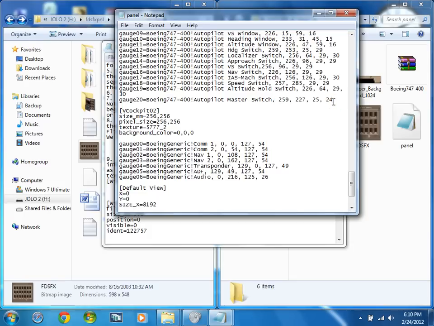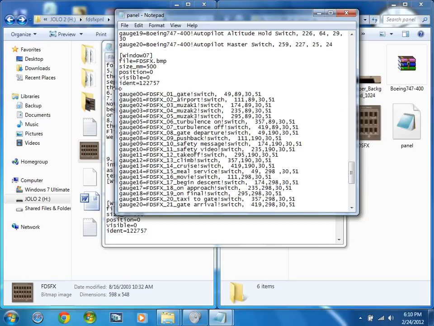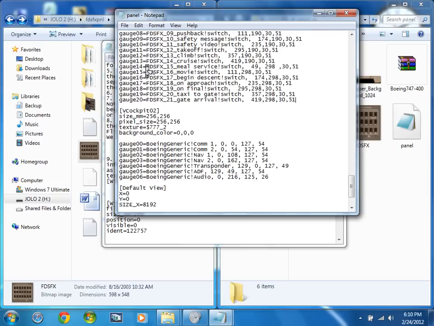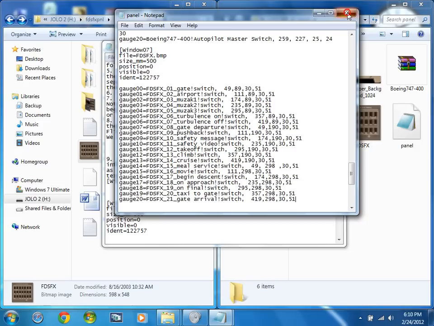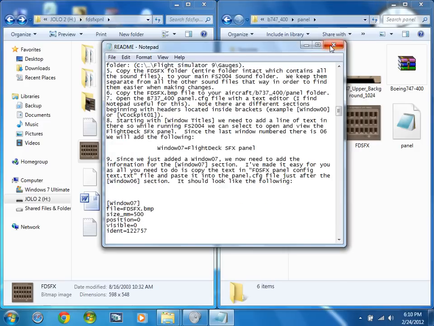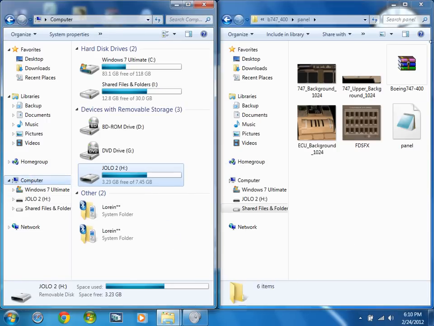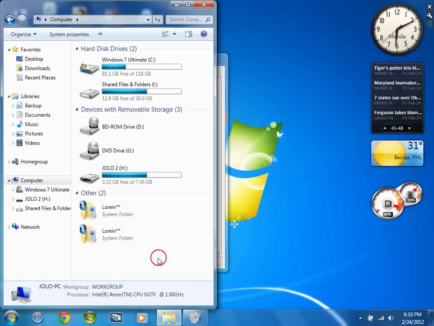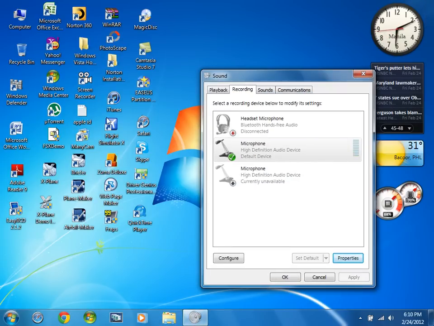Now go to this stuff, Control V again. There's this Windows 7 FDSFX panel, and it's okay. Now close this, then hit save, and it's now saved. Okay. Now, lastly, open your Flight Simulator 10 folder. I mean your Flight Simulator 10, and yeah.